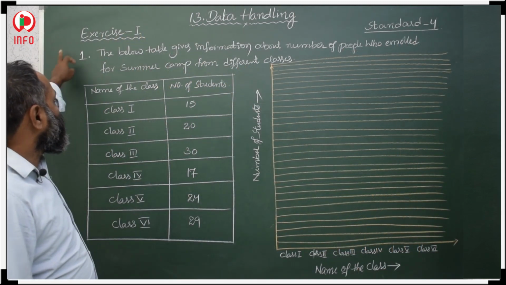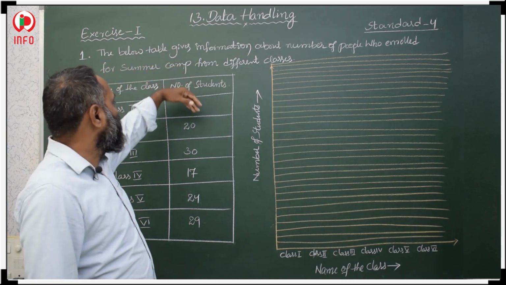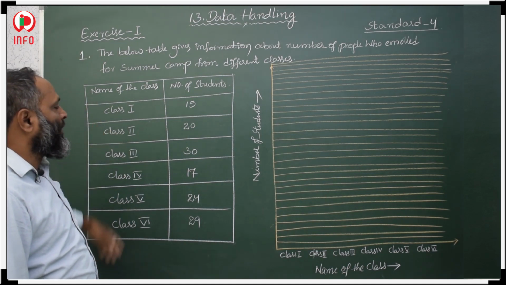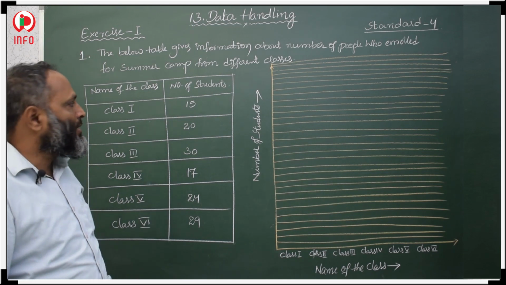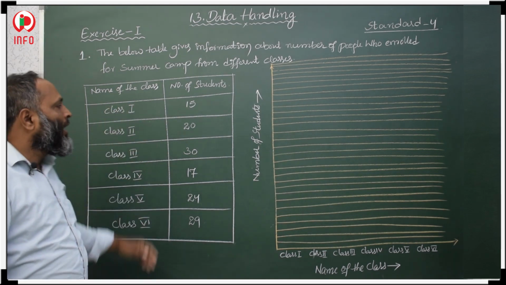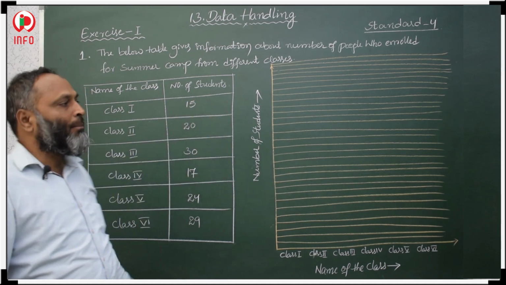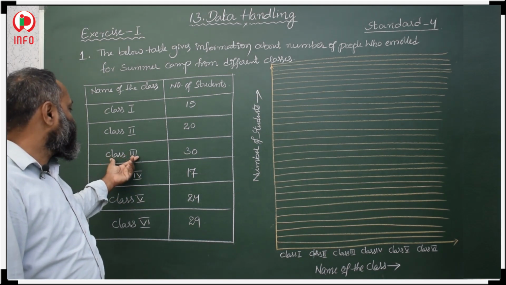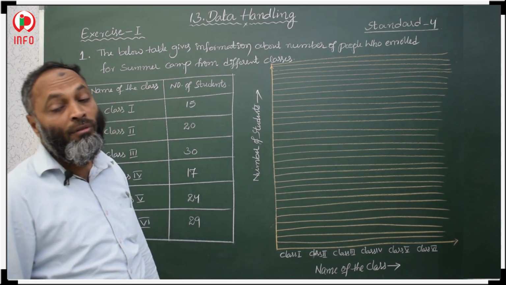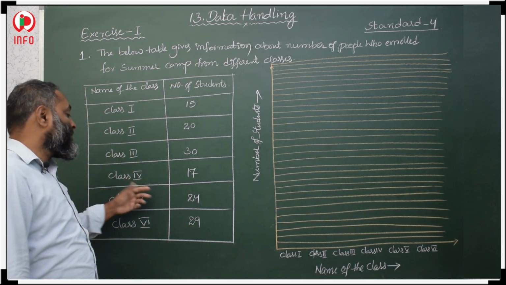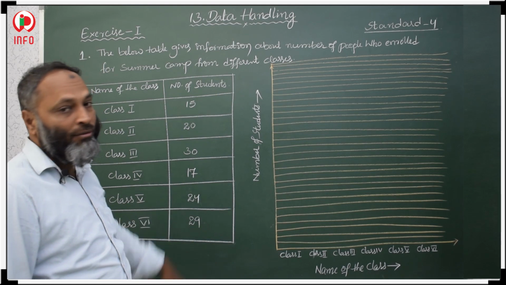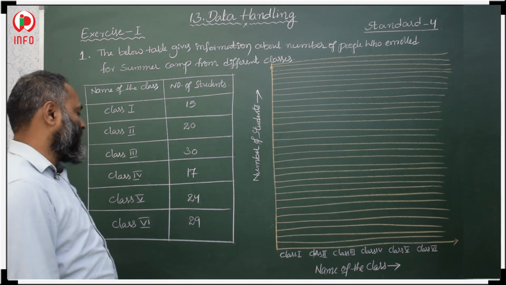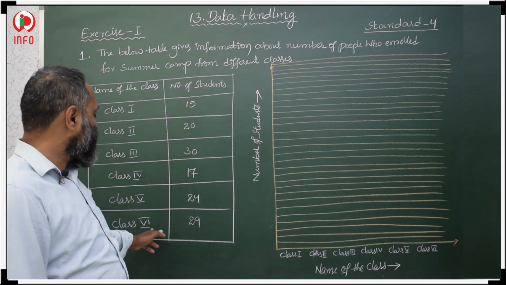Now next in exercise first, the question is the below table. This table gives the information about the number of people who enrolled in the summer camp from different classes. From class 1, 15 students enrolled for summer camp, from class 2, 20 students, from class 3, 30 students, from class 4, 17 students, from class 5, 24 students, and from class 6, 29 students are enrolled.